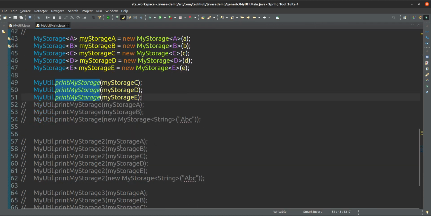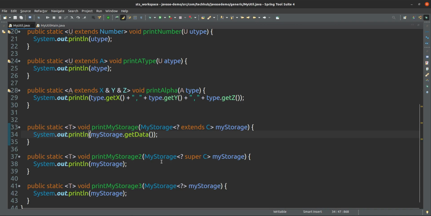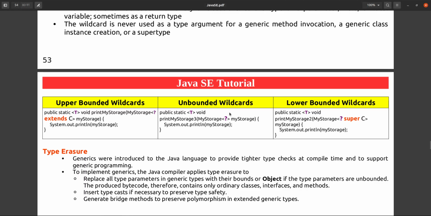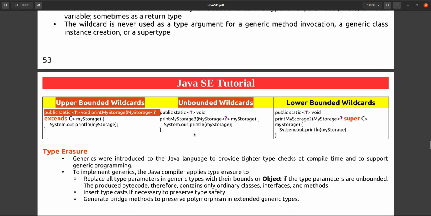And the next one is the lower bound wildcard. This is the upper bound. Upper bound means the upper bound of types I am bounding. It should be that type only. It should not be upper than that one. This is the max upper bound that we can specify.